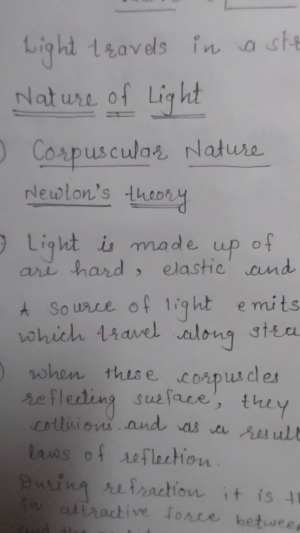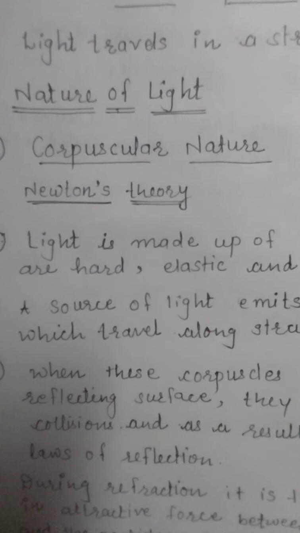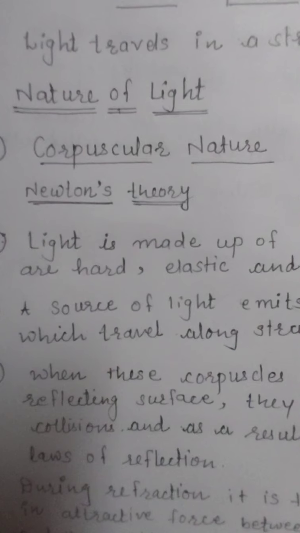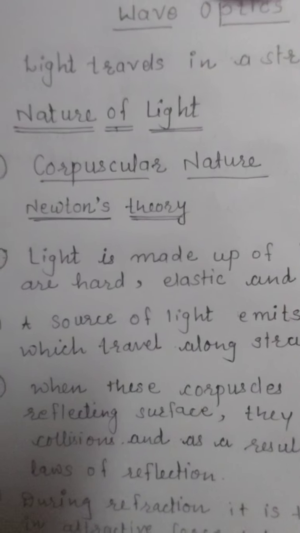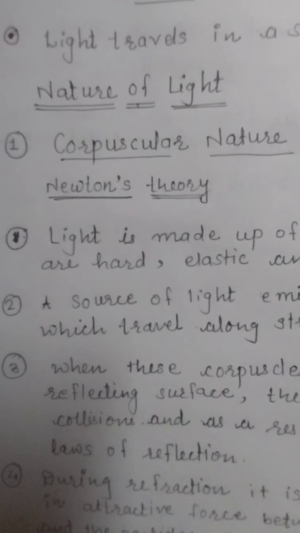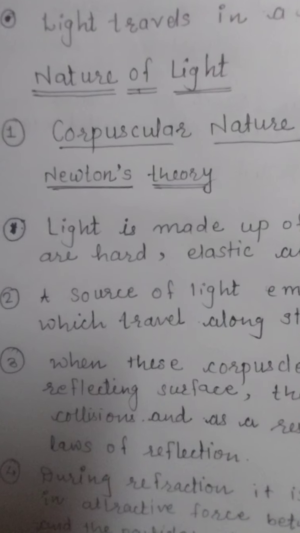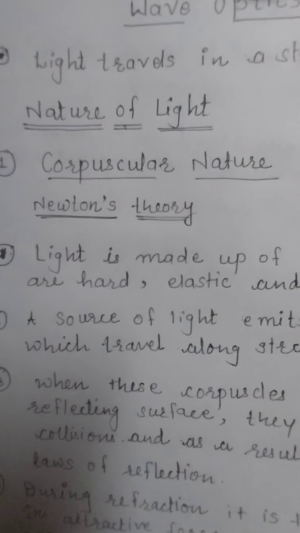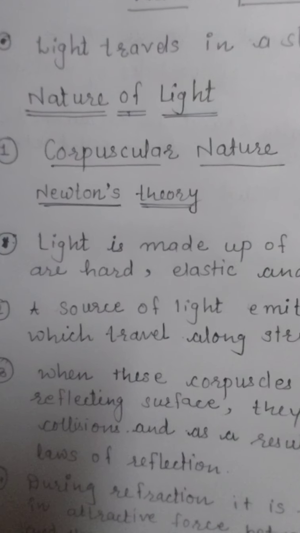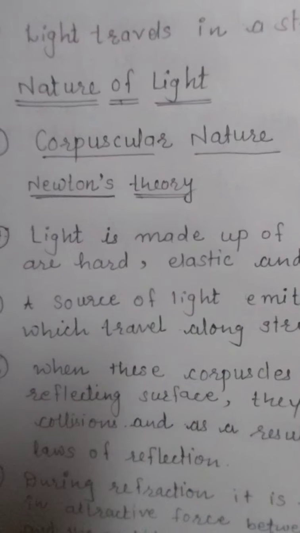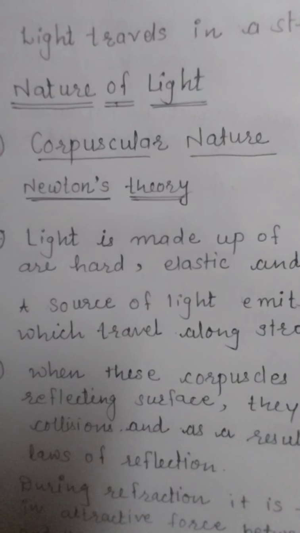Later on it was discussed that the light has dual nature, and according to modern physics, light is electromagnetic energy.